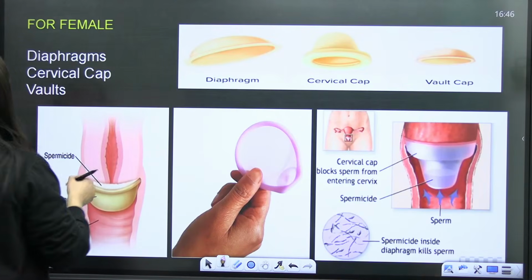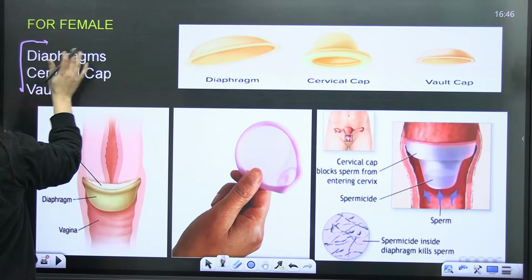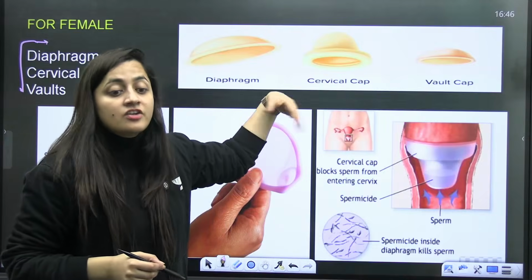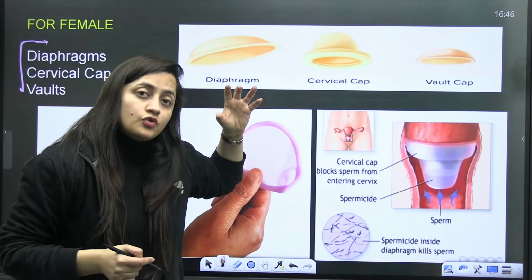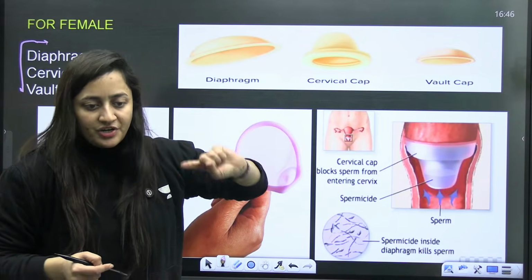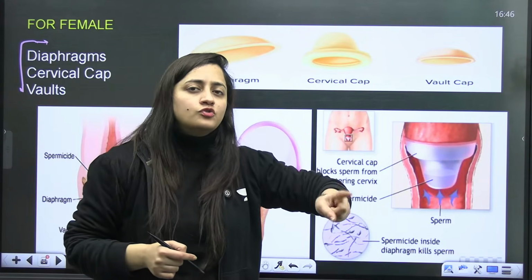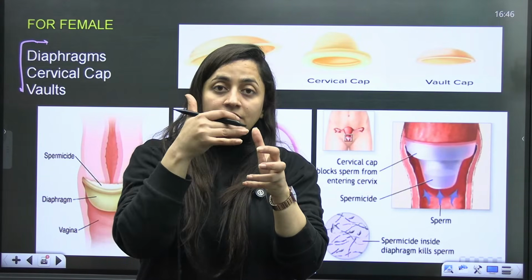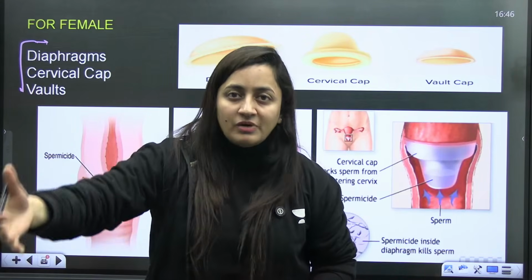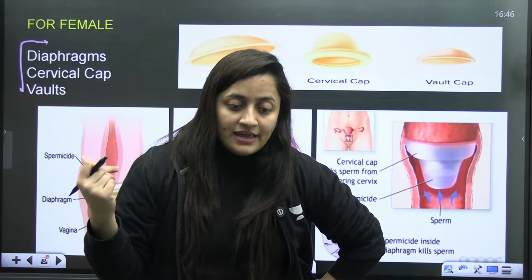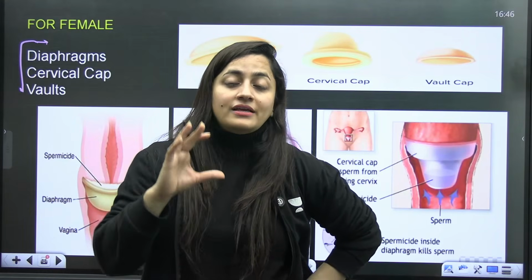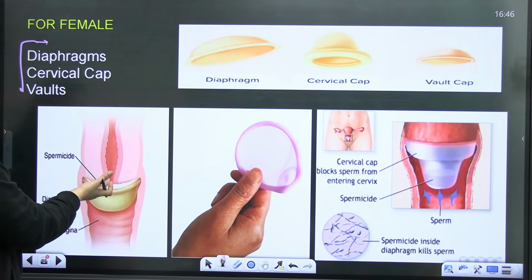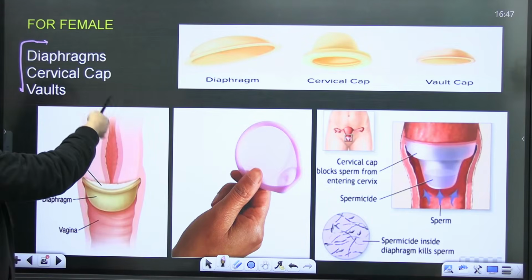Other than that, for females, there are diaphragms, cervical caps, and vaults. You can see the diaphragms, but they can be used again and again. Because they are reusable, there are chances that they can cause sexually transmitted infections. Next time the female has to use it, she needs to put it in very hot boiling water, and she should not share it with another female. Still, because they can be used more than once, they were not assuring protection from sexually transmitted infection. Females need to fix it in their vagina right here, covering, so that the semen does not pass further.